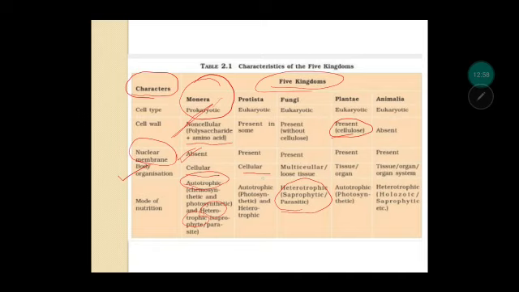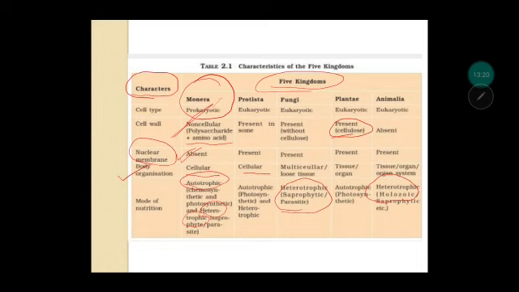Organisms which feed on dead and decayed matter. Plants are autotrophic, and animals are heterotrophic, generally holozoic, meaning they take large chunks of food. This is just a brief summary of what we are going to study in detail. Every kingdom we are going to study in detail. These are the major characteristics.